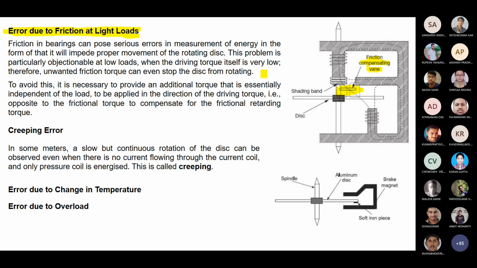Okay, friction of the bearings. Friction in the bearing can pose a serious error in the measurement of energy, in the form that it impedes the proper movement of the rotating disk. So it can provide friction against the rotating of the disk. This problem is particularly objectionable at low load, when the driving torque itself is very low. Therefore that unwanted friction torque can even stop the disk from rotating.